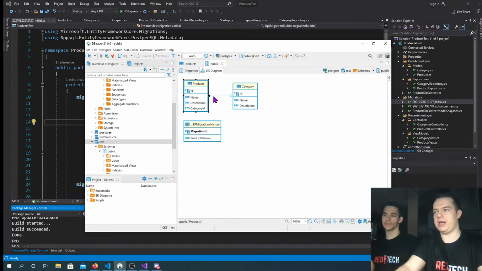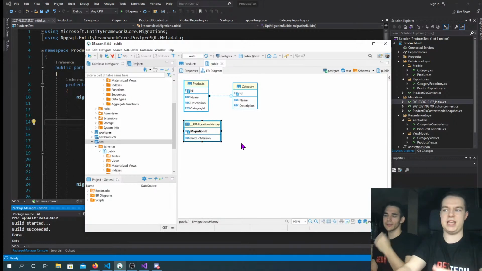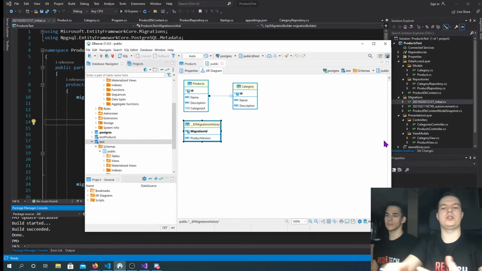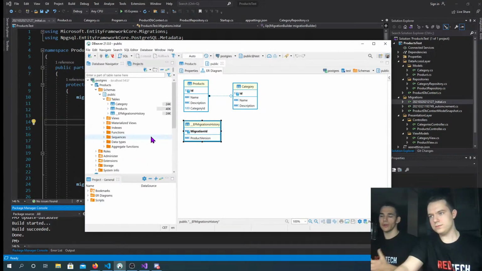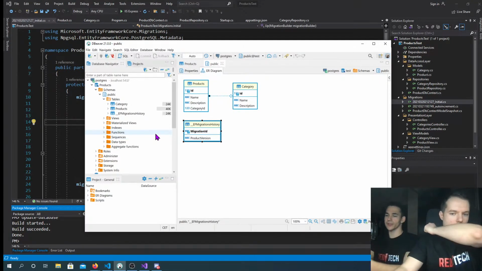Yeah, we have primary keys. We have the relationship with the foreign key constraints. This table is for Entity Framework to configure migrations and watch out what we have already implemented, what we haven't, etc. As far as you can see, we've done everything from code. So this is an example of code first.